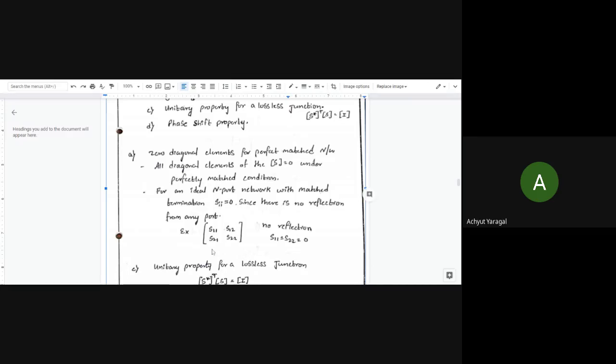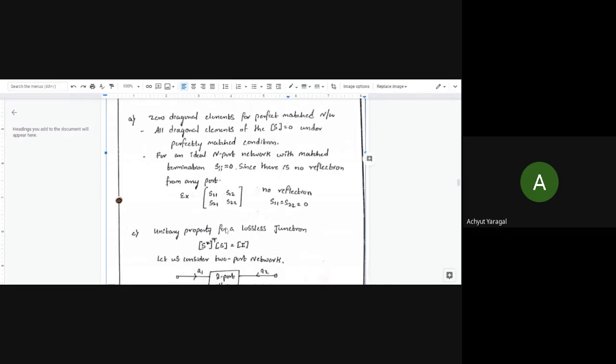For example, you can see here a 2 into 2 matrix of S parameters has been written, S11, S12, S21, S22. So if there is no reflection, the understanding here is S11 is equal to S22 is equal to 0. This is how we can understand property number 1.